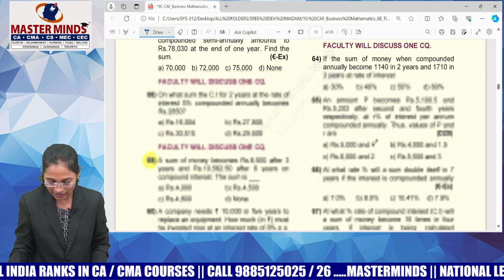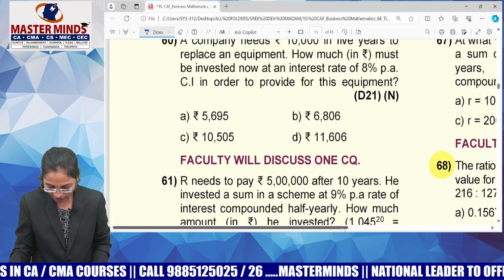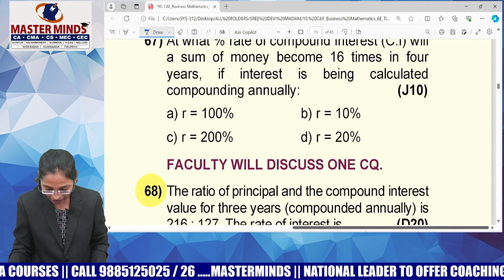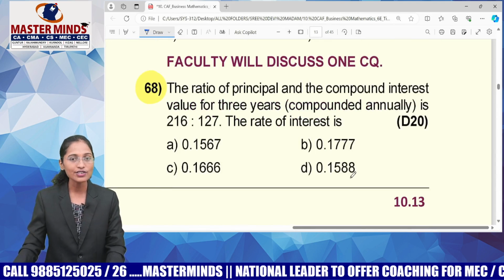Now let me choose my next question. My next question is MCQ number 68. So guys, look at the next question. This is a very simple question, guys. People make it complicated. I don't want to complicate this. Look at the question. That is such a simple question.